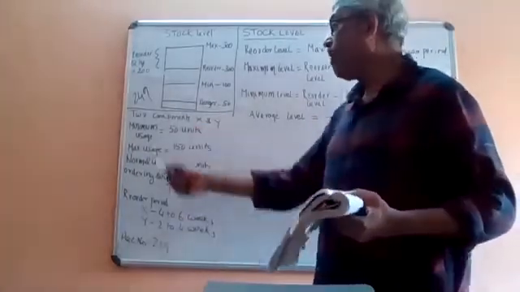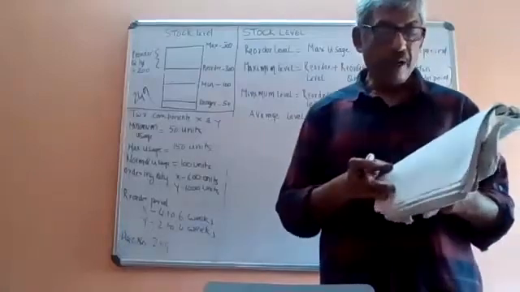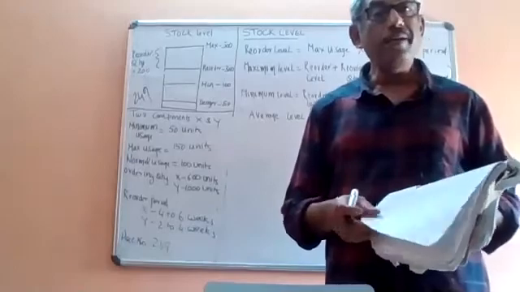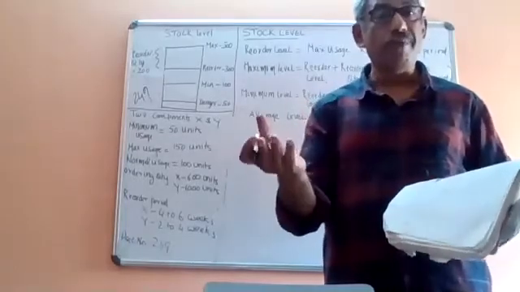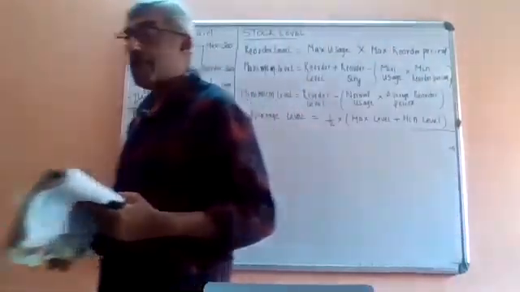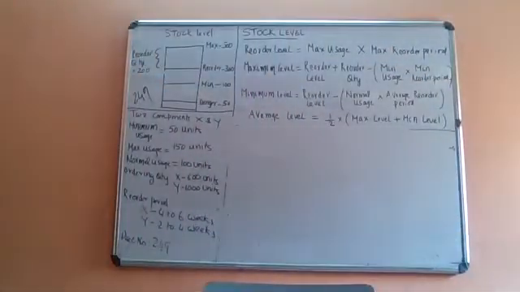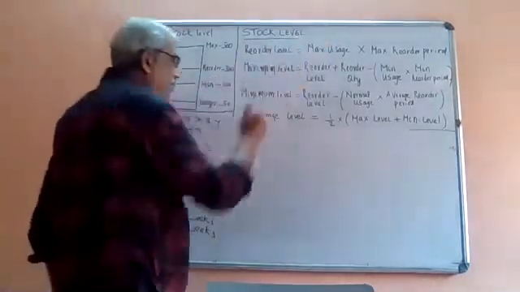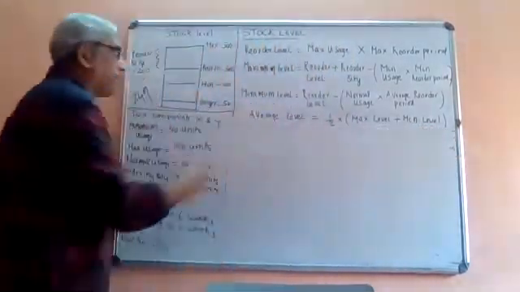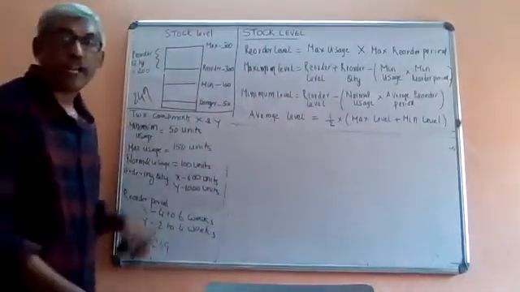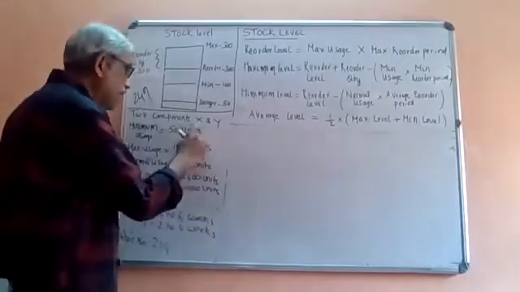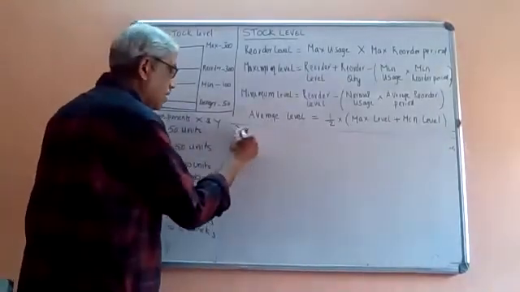Okay, so now you have to calculate the maximum level, minimum level, reorder level, and the most important, average level. These four levels you have to find. So let us see how to solve this particular problem. We have the formulas, so you have to learn them by heart. Because there are two components, X and Y, let us take X first.